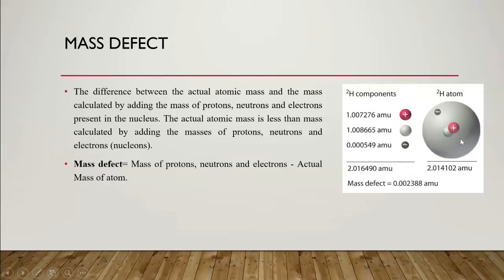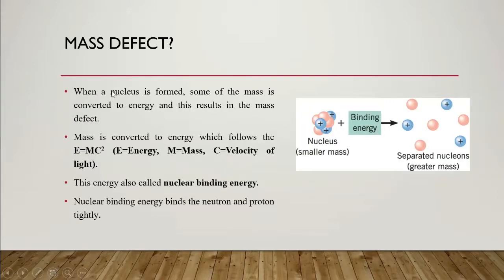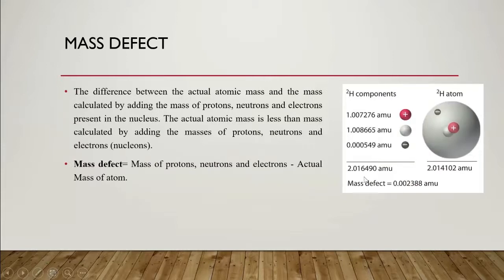So why does this happen? When an atom is formed from electron, neutron, and proton, why has the mass decreased? The mass defect is equal to 2.016490 minus 2.014102. This is the mass defect, meaning the mass of proton, neutron, and electron minus the actual mass. So why is this mass defect there?